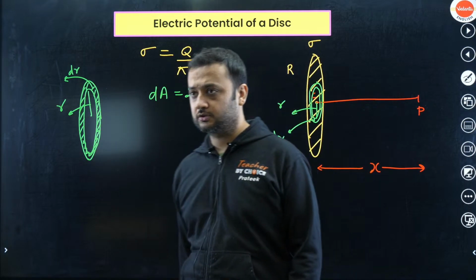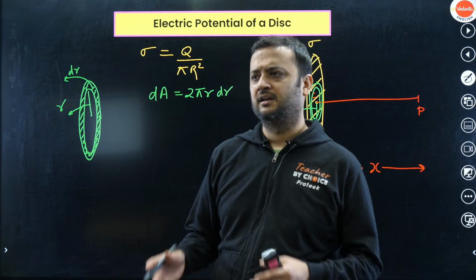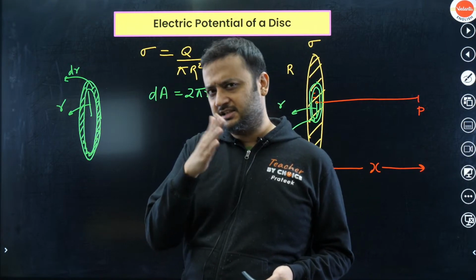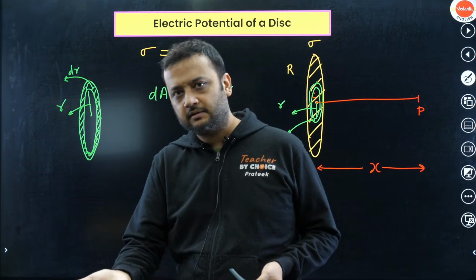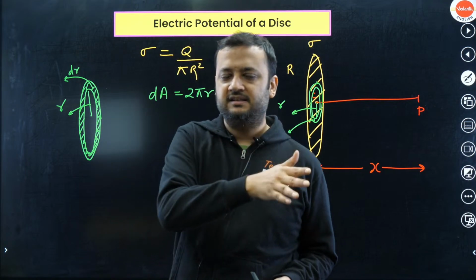So how to write the charge on this ring? Very simple. What is charge density? Charge density is charge upon area. So charge will be given by density into area.